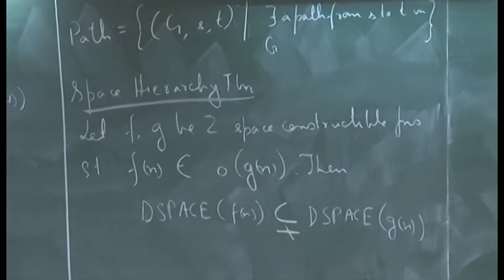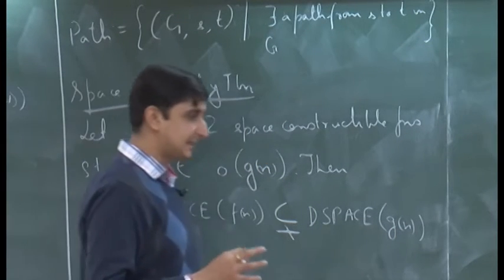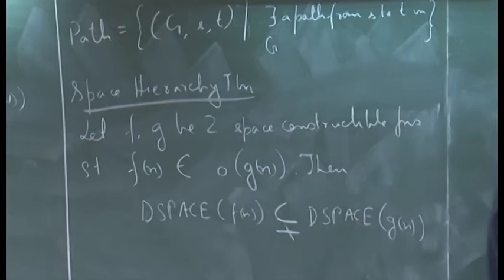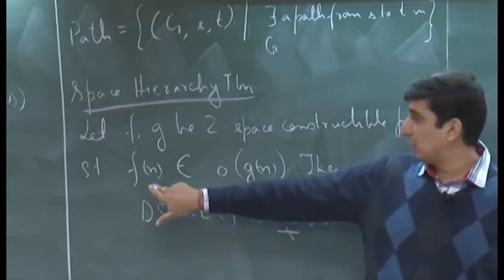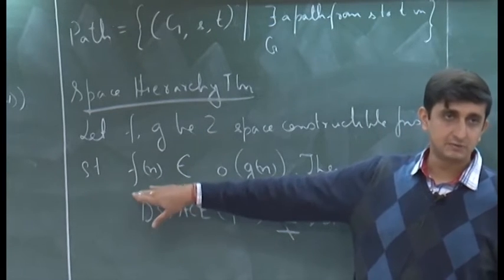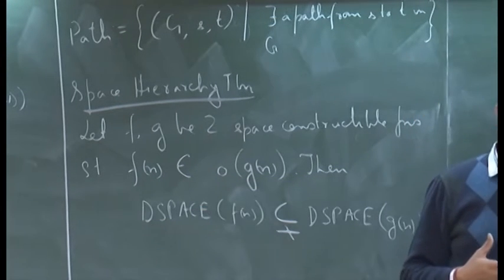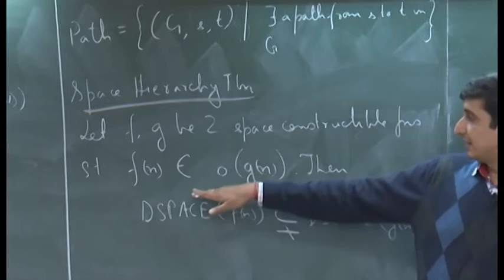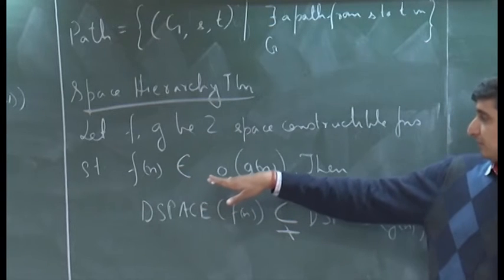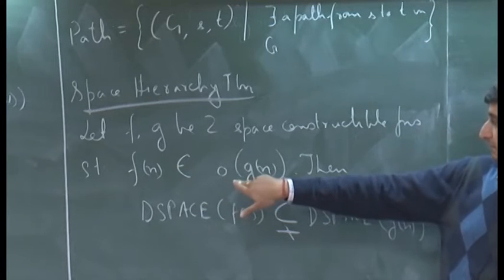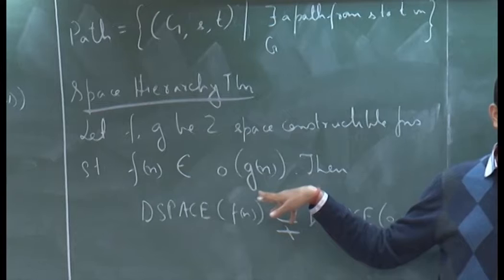Okay. And the proof of this theorem is exactly the same as the proof of the time hierarchy theorem. If you recall the time hierarchy theorem, there we had a log factor over here: f of n times log of f of n was contained in small o of g of n.